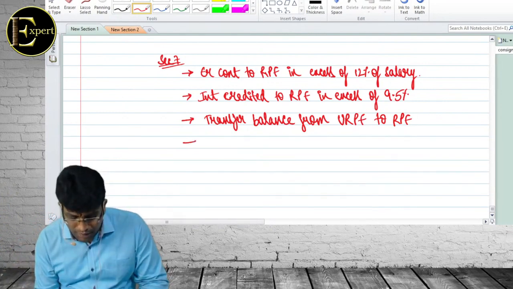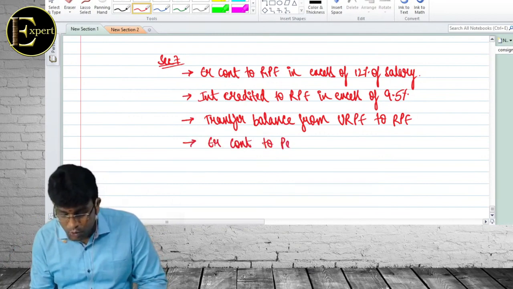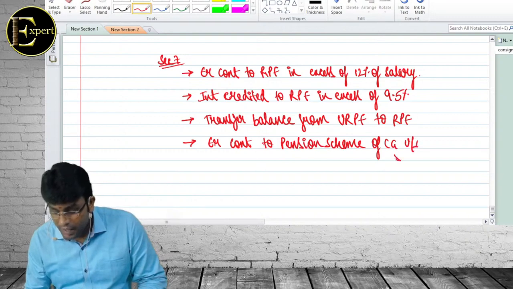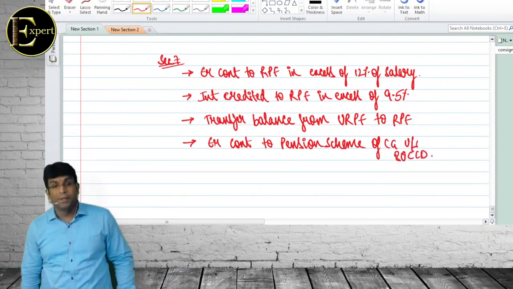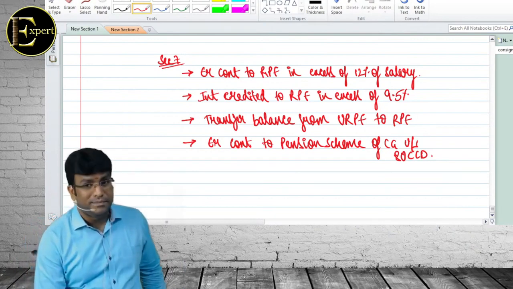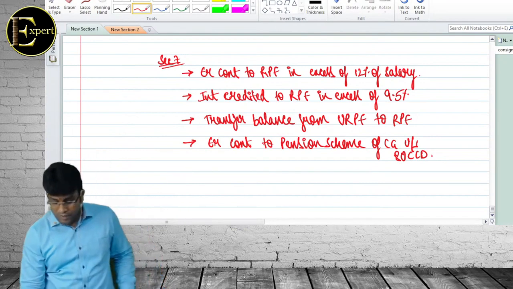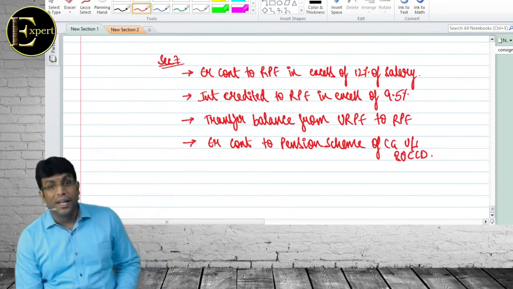Finally, last point. Employer contribution to pension scheme of central government under section 80 CCD. I'm sure you heard this word, CCD, NPS, National Pension Scheme. समझ में आ रहा है बेटा? That's it. These are the 4 points which are covered under section 7, which talks about the concept of income deemed to be received in India.